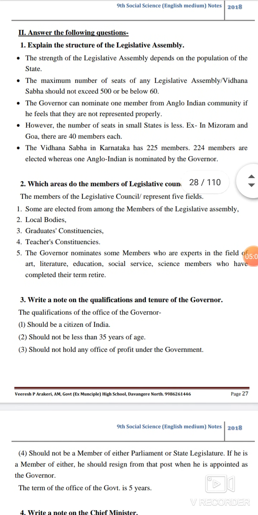Write a note on the qualification and the tenure of the Governor. The qualification for the office of the Governor: should be a citizen of India, should not be less than 35 years of age, should not hold any office of profit under the government.